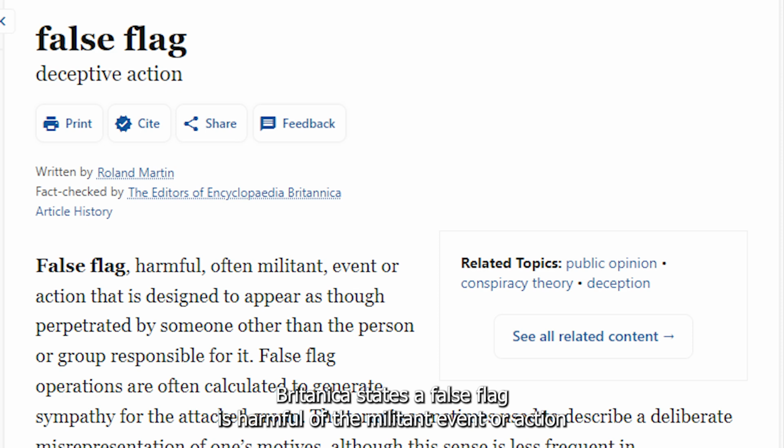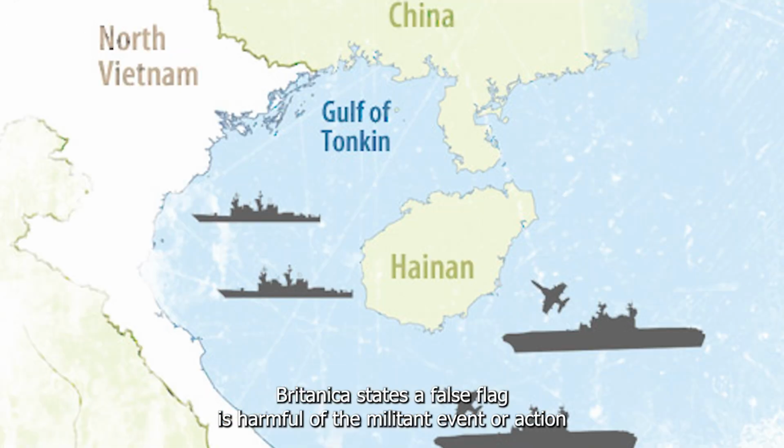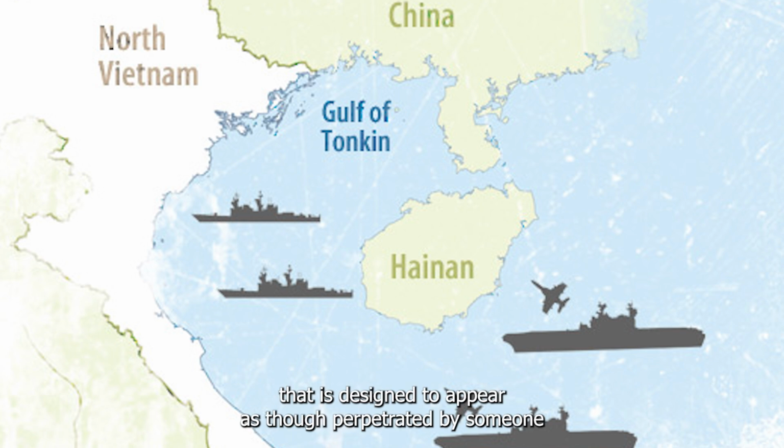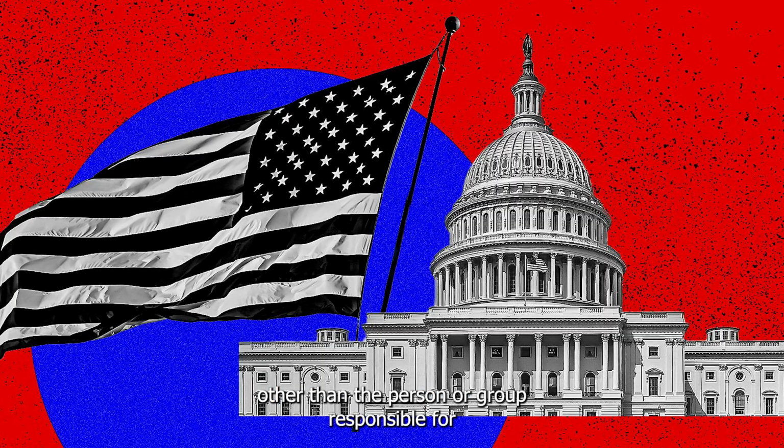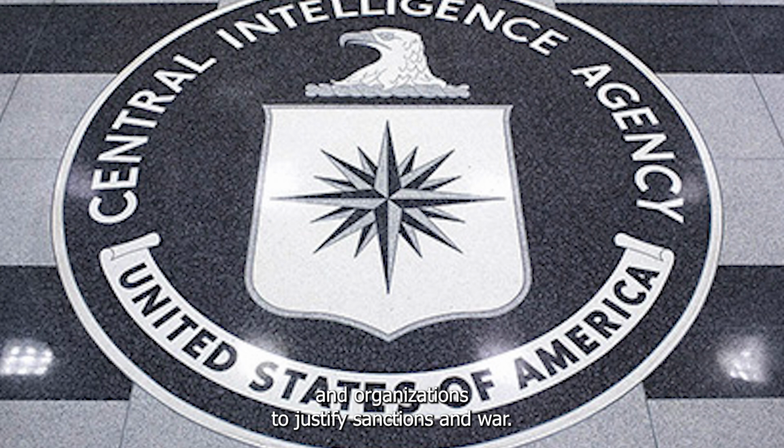Let us discuss false flags. What is a false flag? Britannica states a false flag is a harmful, often militant event or action that is designed to appear as though perpetrated by someone other than the person or group responsible for it. False flags have been used by states and organizations to justify sanctions and war.